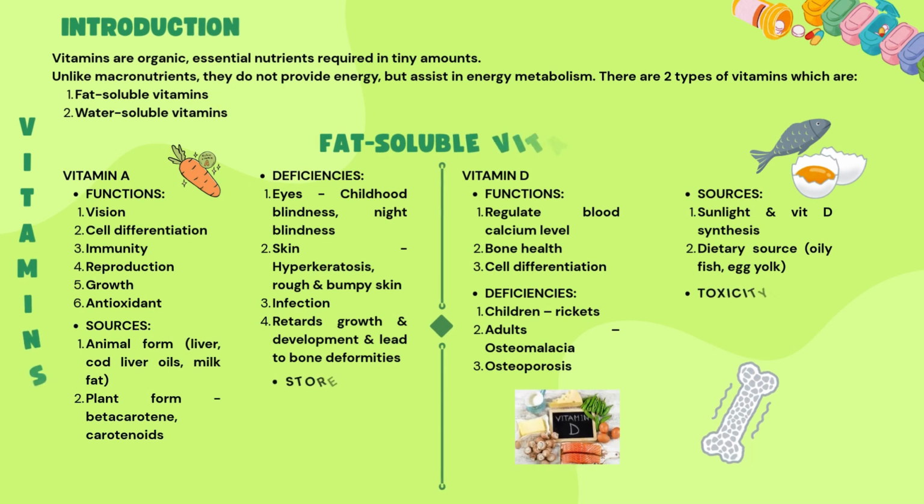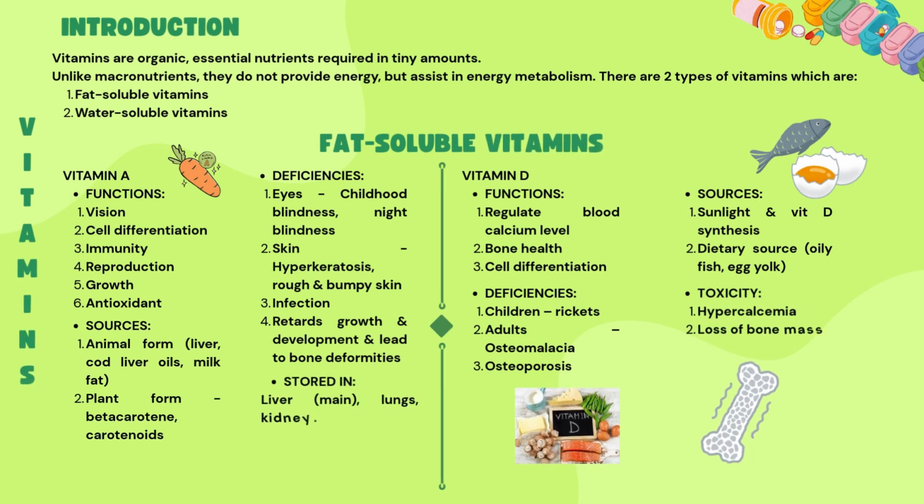The first one is vitamins. Introduction. Vitamins are organic, essential nutrients required in tiny amounts. Unlike macronutrients, they do not provide energy but assist in energy metabolism. There are 2 types of vitamins, which are fat-soluble vitamins and water-soluble vitamins.